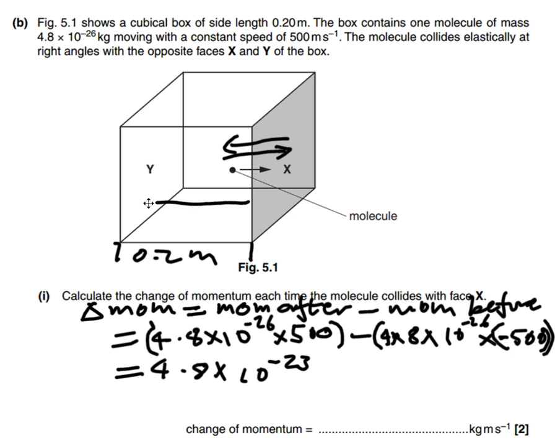So it's got to go 0.2 meters there, 0.2 meters back, 0.4 meters. In other words, how many times can it do that in 1 second?